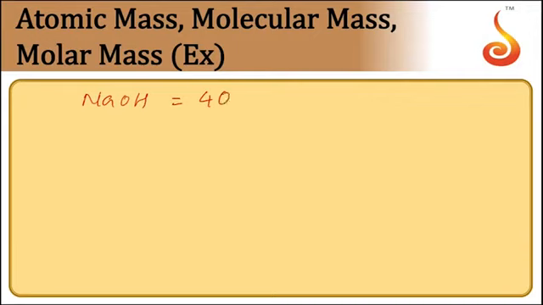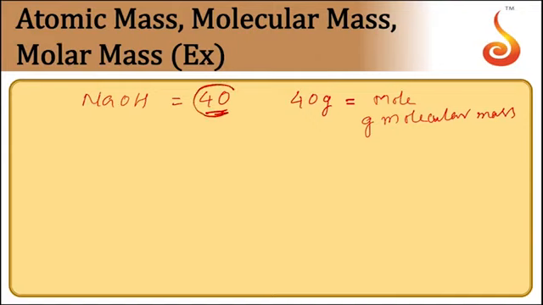When we take the mass of the substance in grams, which is numerically equal to its molecular mass, this mass of the substance is called a mole of the substance, also called gram molecular mass. Gram molecular mass means the molecular mass of a substance expressed in grams is equivalent to 1 gram molecular mass and is also known as 1 mole of the substance.